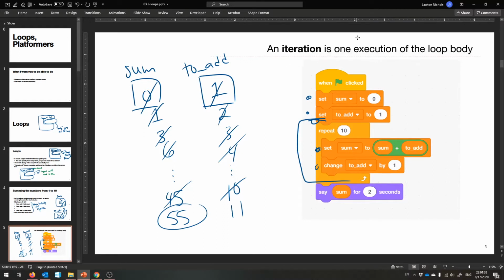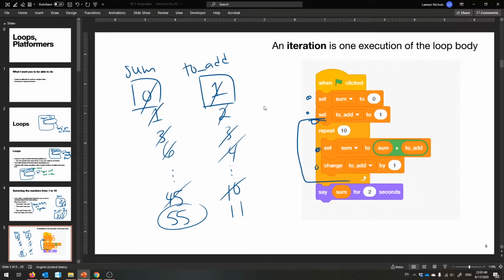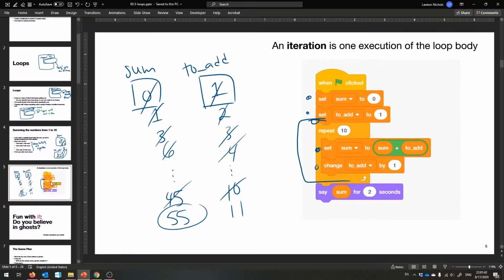That's a word that I will be saying a little bit. It's called an iteration. And so that is our first real fancy example with loops.